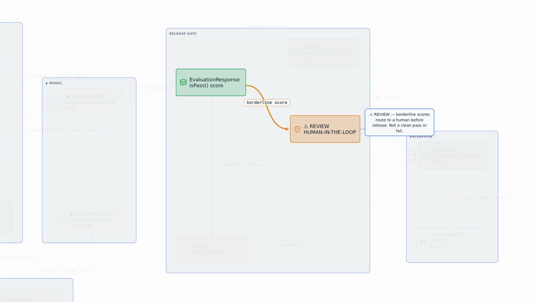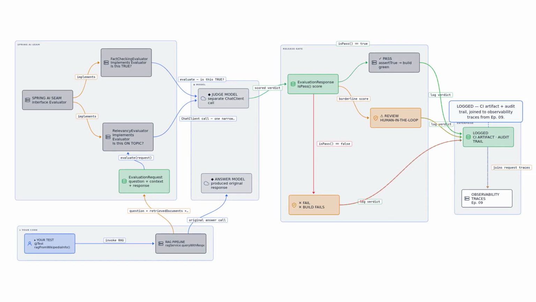Not every score is a clean pass or fail. A borderline score does not ship automatically either way. It routes to a human reviewer before release. This is what lets compliance sign off a release. A scored, logged number sitting next to your traces, not a vibe, not "looks fine to me."